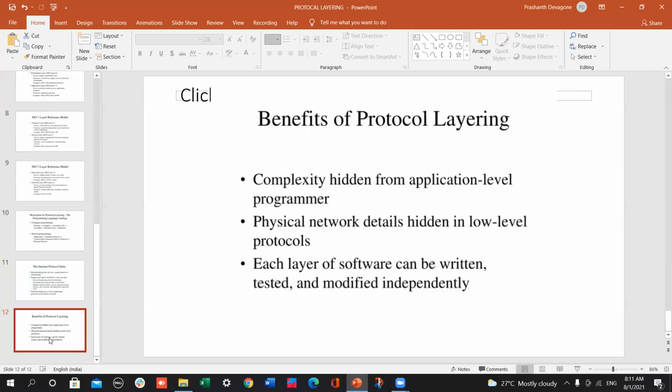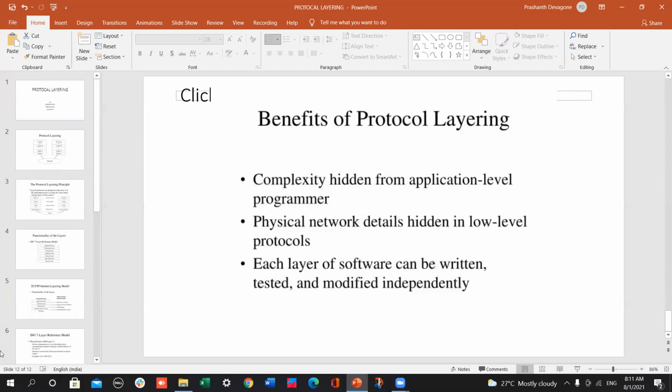Benefits of protocol layering: complexity is hidden from the application level programmer. Physical network details are hidden in low level protocols. Each layer of software can be written, tested, and modified independently. This is protocol layering overall.